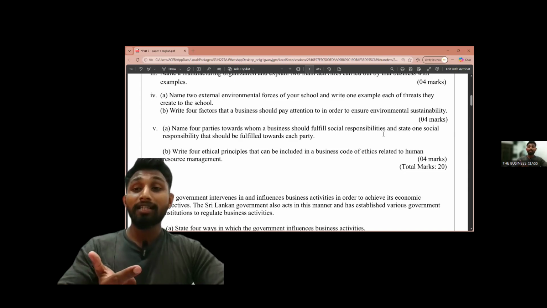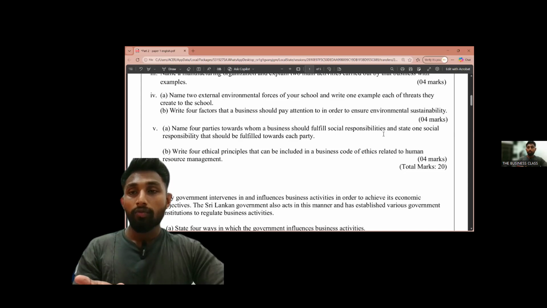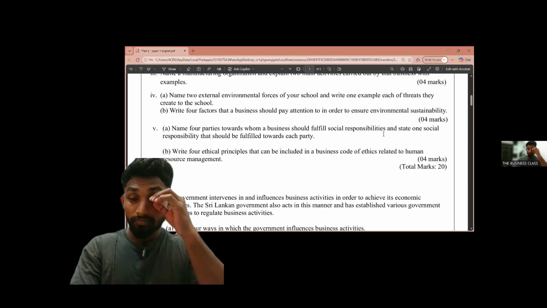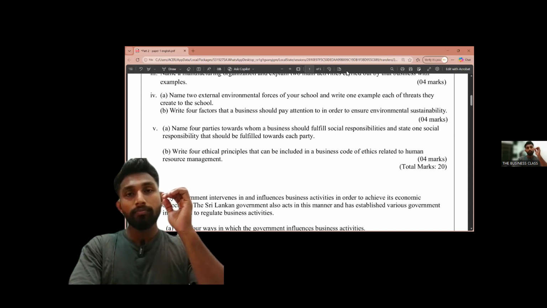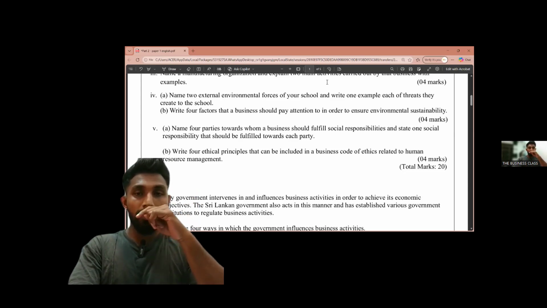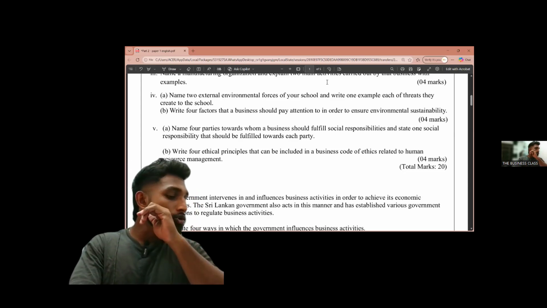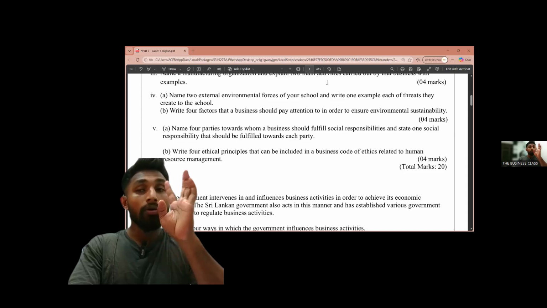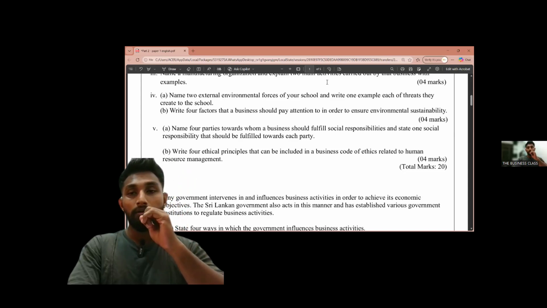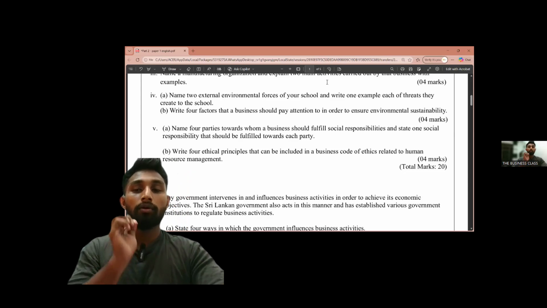Then what is the other one? Can someone give me the answer? What is the other party? If you know, give me the answer in the inbox. Some students have written that answer, but I think only one person got all 4 marks for this.